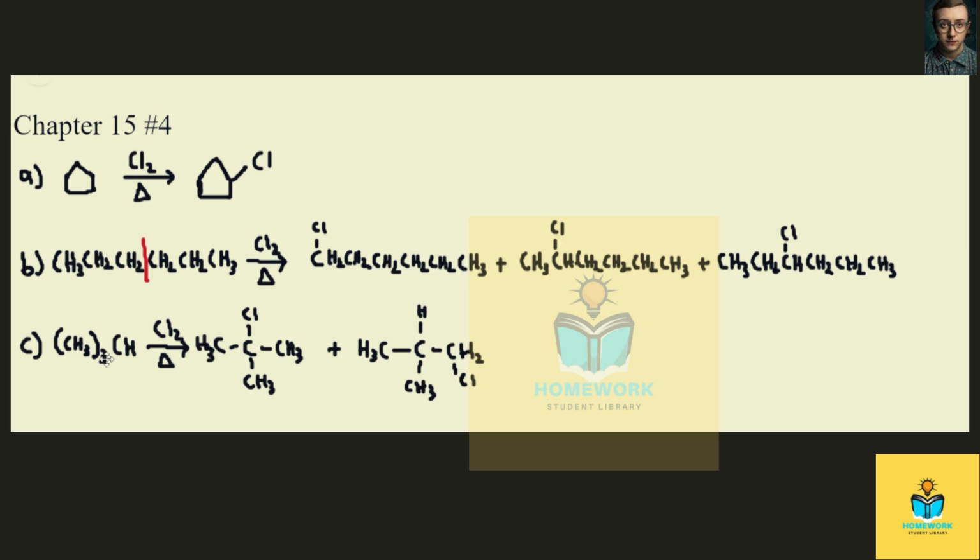And so we can either get monochlorination on the central carbon, which would give us this first product, or on any of the attached methyl carbons, which would give us this second product. And remember, because these 3 carbons are identical, we can just draw this single product. And that is the answer to Chapter 15.